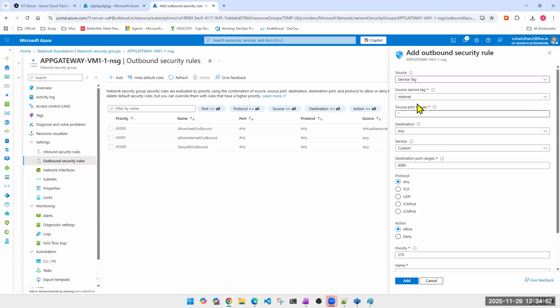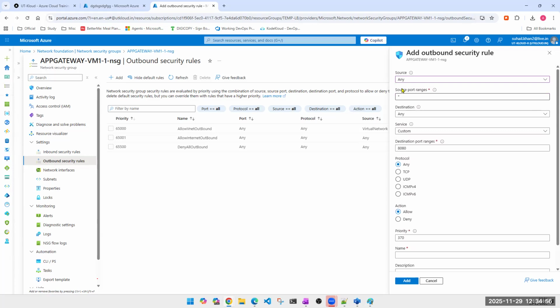So let's not use this. Here, what we are trying to do, if I select any traffic which is going from my VNet, from my subnet, not all the VNets but the subnet at least, where I am associating this NSG, all the traffic which is coming from those machines will be blocked.